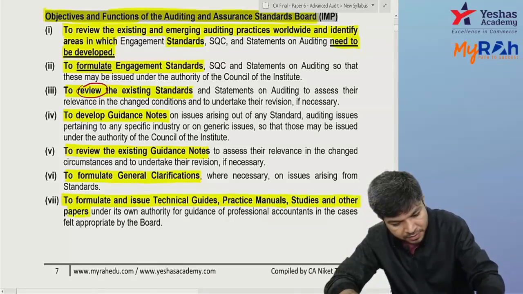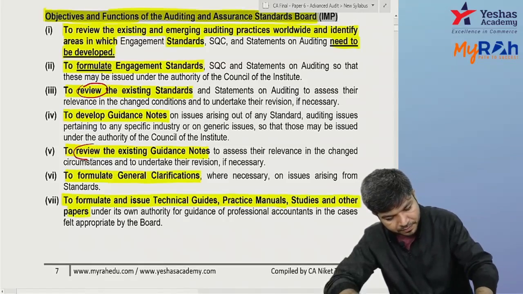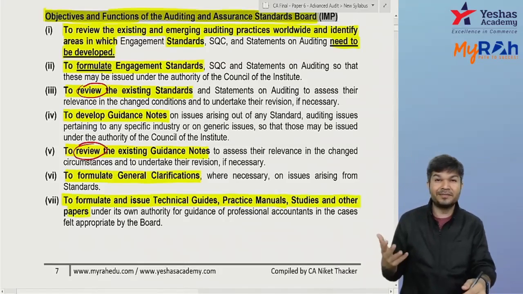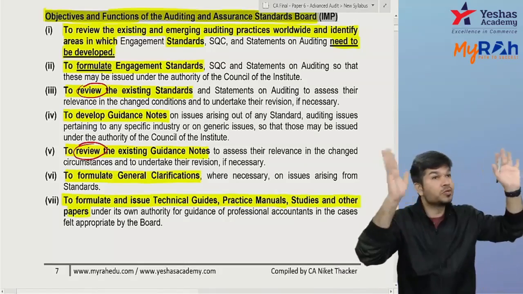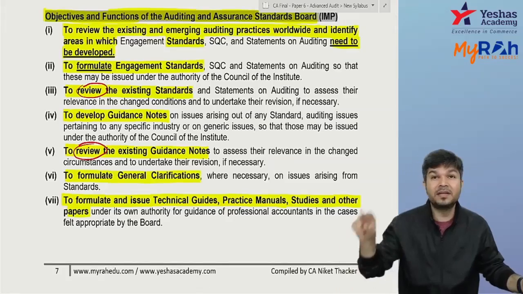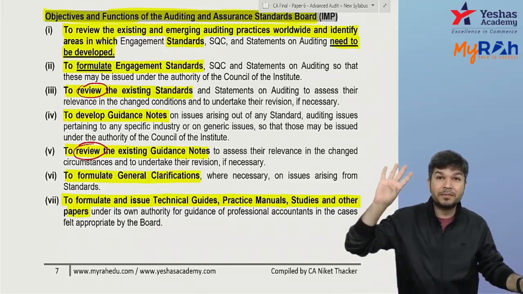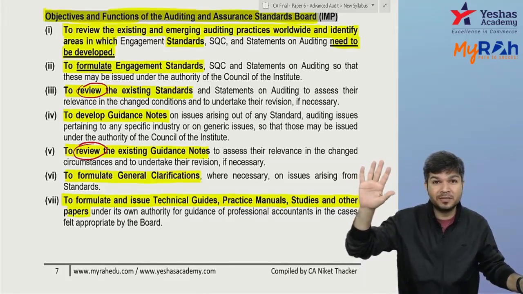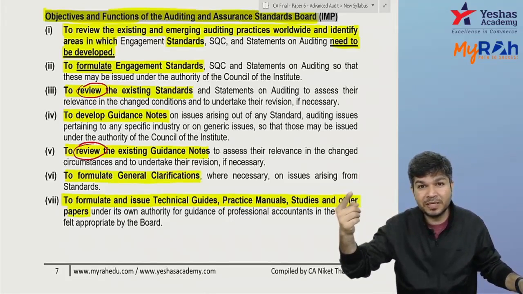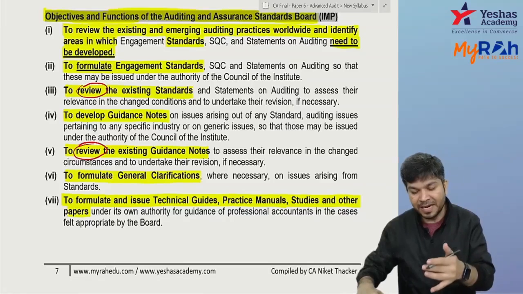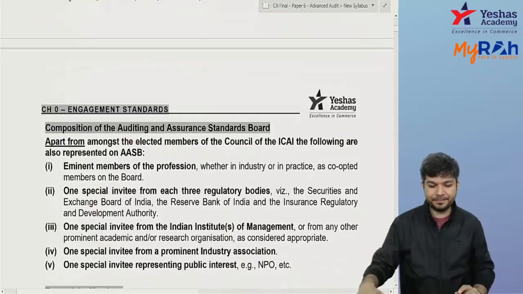Did you understand? So first they try to identify where we need a standard based on what's going on internationally. Then they develop standards, they review the existing standards, they develop guidance notes, they review the existing guidance notes, they come out with clarifications when required, and they come out with technical guides, practice manuals, studies, and other papers.